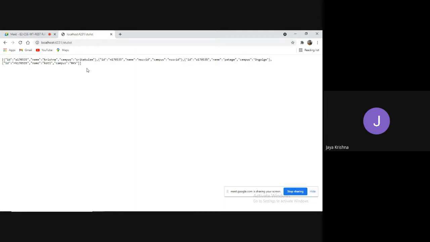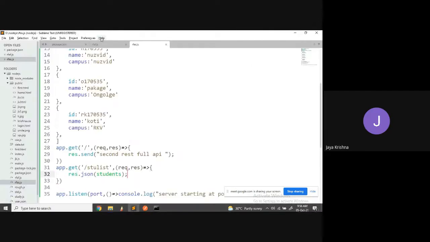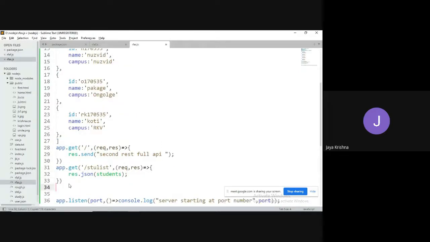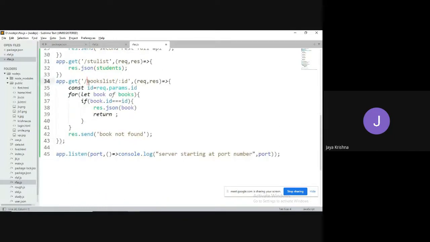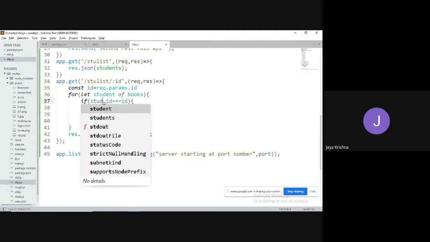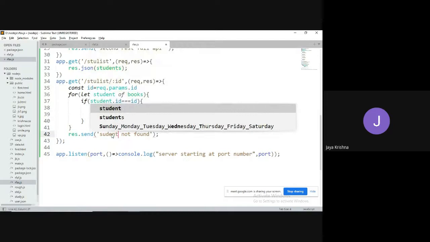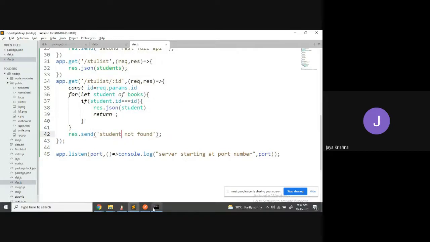Now, for example, I would like to have a specific thing. What I will do is copy the same code and try to work. STU list ID. So I'm going to access the parameters, and here the variable name is book. Okay, no problem. Or else I will take a student. I'm going to respond with the student. Student not found.